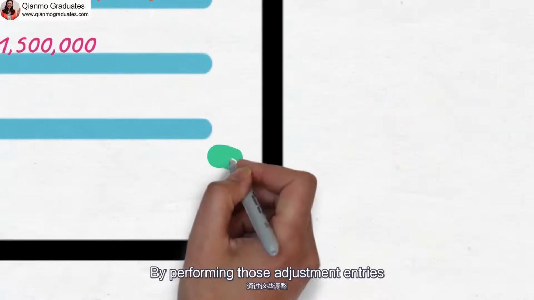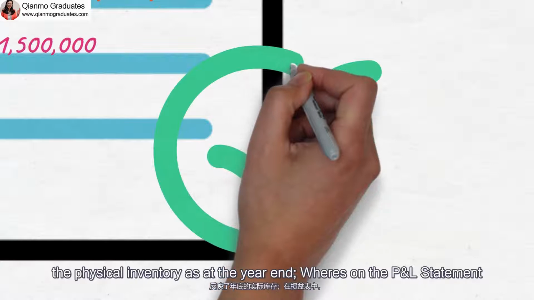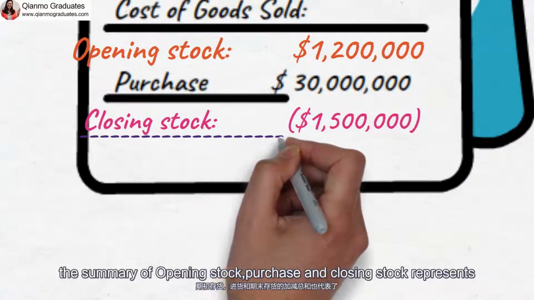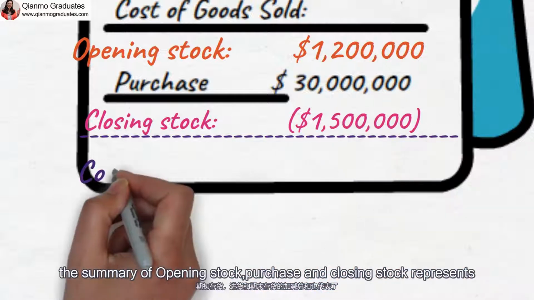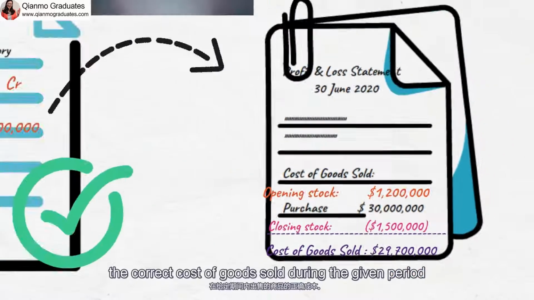By performing those adjustment entries, the inventory on the balance sheet reflects the physical inventory as at the year end, whereas on the P&L statement, the summary of opening stock, purchase, and closing stock represents the correct cost of goods sold during the given period.